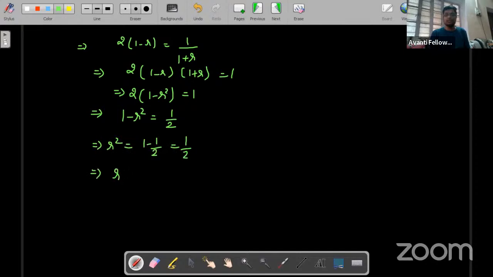That means we are getting two values of R: one is 1 by root 2 and another is minus 1 by root 2.